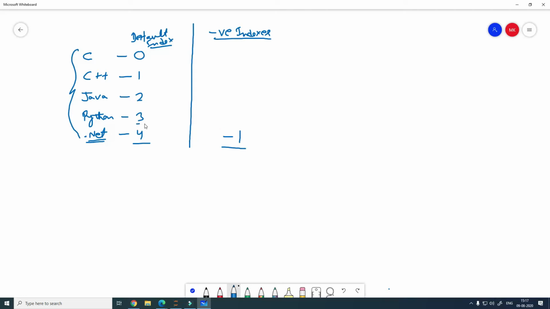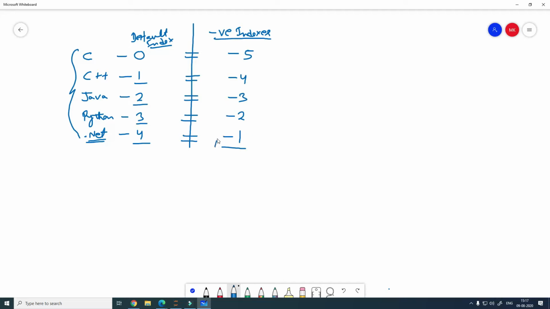In the same way, if you want to specify this element, you can write -2. For this element, you can specify -3, then -4, -5. So writing 0 in this case is equivalent to writing -5. Writing 1 is equivalent to -4. 2 is the same as -3, 3 is the same as -2, and 4 is going to be the same as -1.